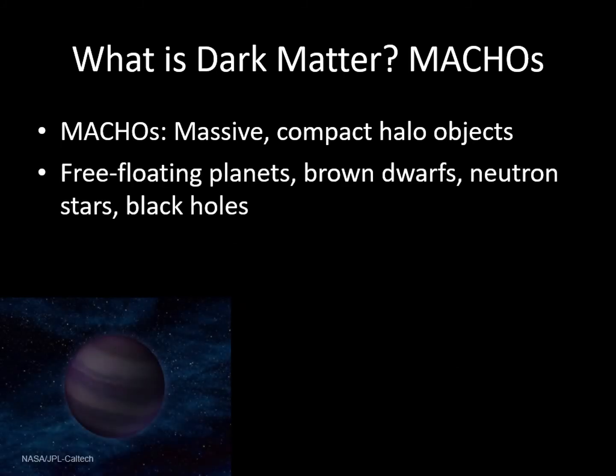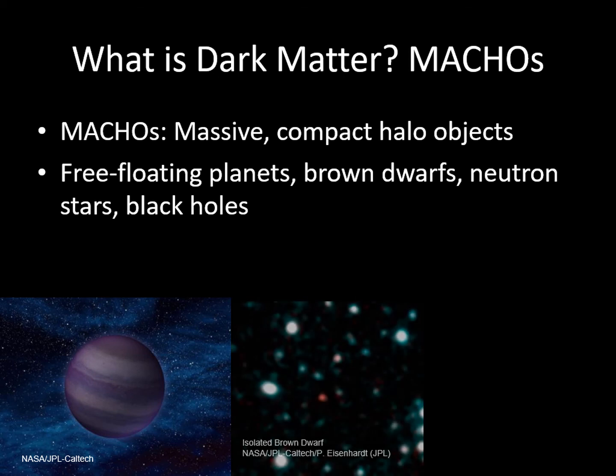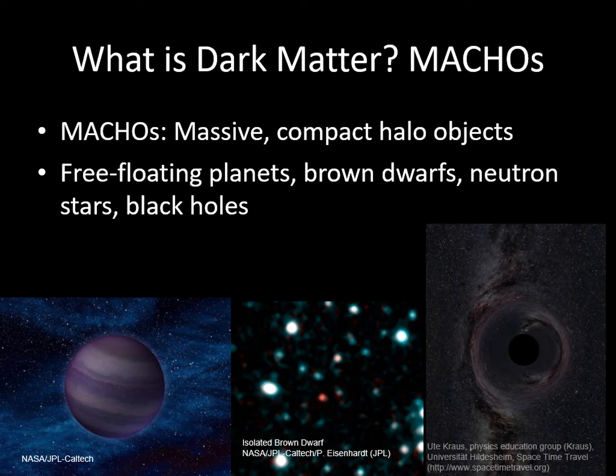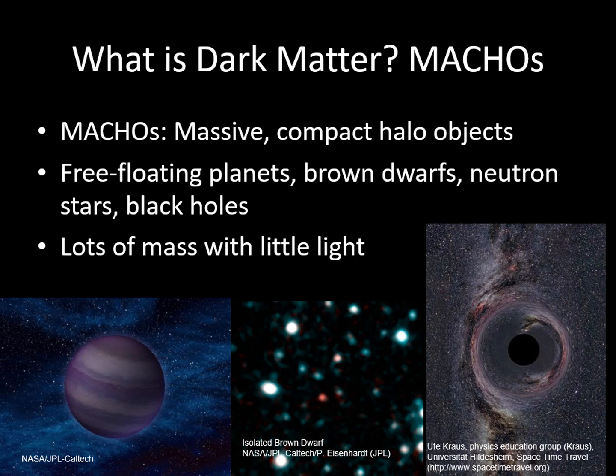These include free-floating planets that aren't orbiting any star. Brown dwarfs. Remember that these are stars that are too small to start nuclear fusion. And stellar corpses, like neutron stars and black holes. All of these have the property that they pack a lot of mass into a very faint package. So if there are enough of them around, they could account for more mass than the stars we see.